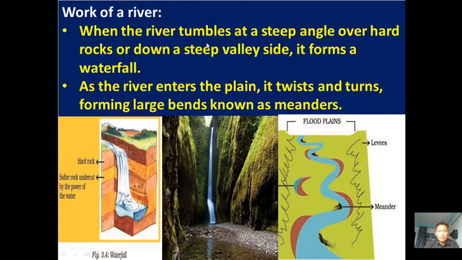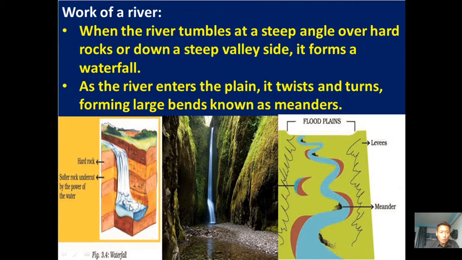When the river tumbles at a steep angle over a hard rock or down a steep valley side, it forms a waterfall. If you look here, this is a very steep, 90-degree type of angle. Here we have a hard rock, and it is very difficult for rivers to erode hard rock. So the river water will fall down from this steep angle.